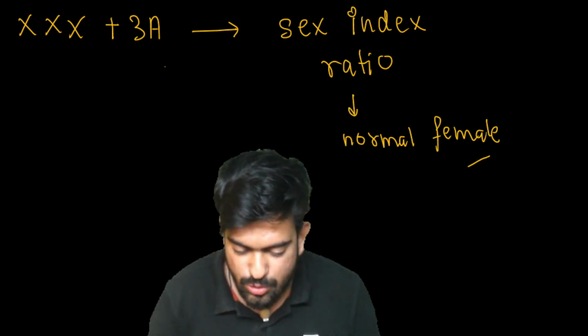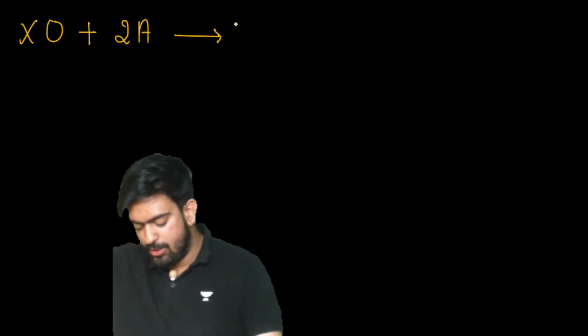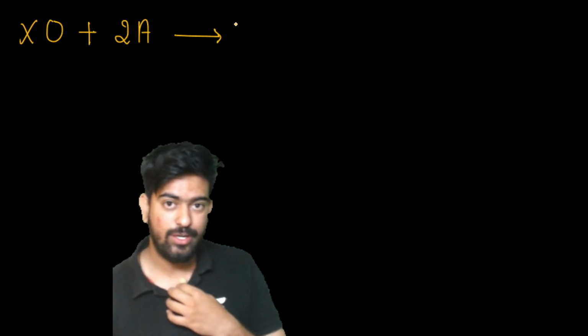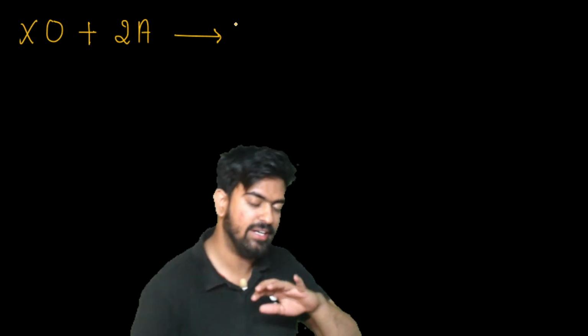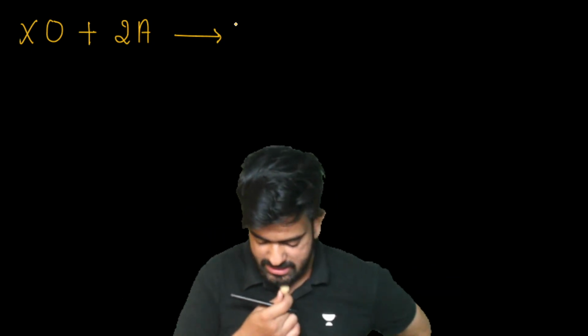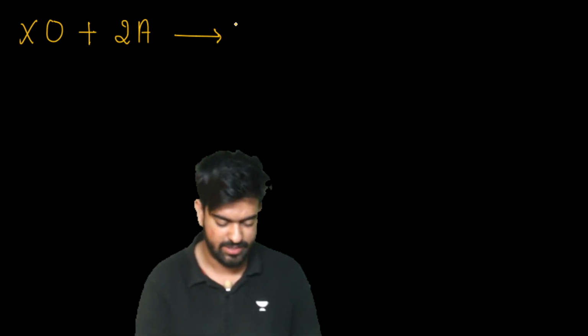Chalo. Let's do one more question. Good, RK. Akshay very good. And Shivesh also good. Now I'm giving you one more question: XO plus 2A. I will not help in this. Tell me, XO and 2A. First of all, find the sex index ratio and then tell me whether it is male, female, intersex or whatever.